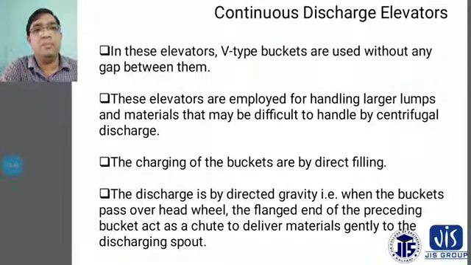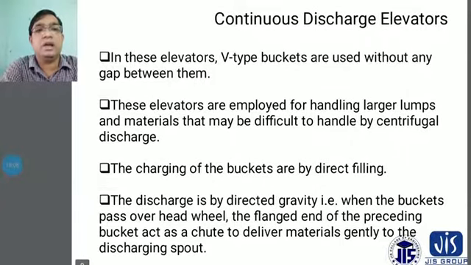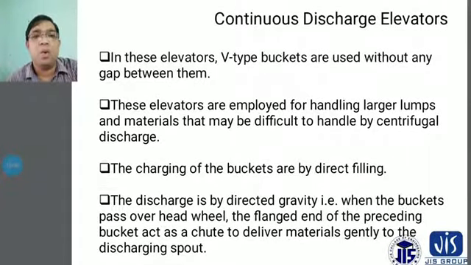For materials that may be difficult to handle by centrifugal discharge, the charging of the buckets is by direct filling, not indirect filling. The discharge is by directed gravity, that is, when the buckets pass over the overhead wheels.